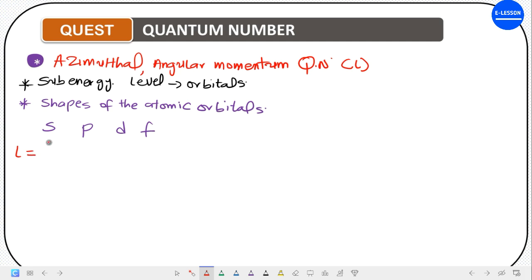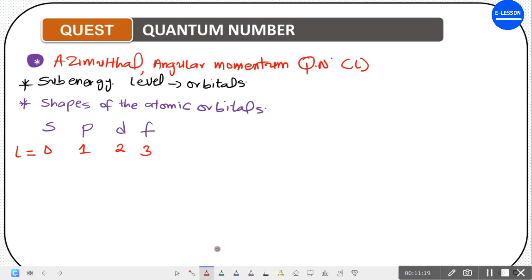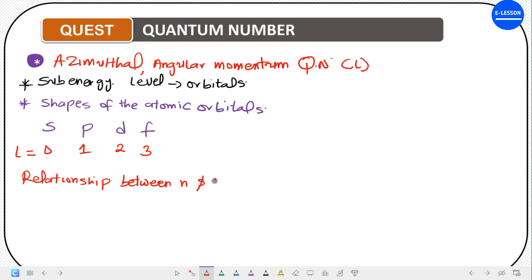Now you agree with me that the s orbital has allowable value of 0, p has allowable value of 1, d has allowable value of 2, and f has allowable value of 3. Now, each of these values has a relationship with the principal quantum number, which we've discussed before now. The principal quantum number is designated with n. So let's look at the relationship between n and l.